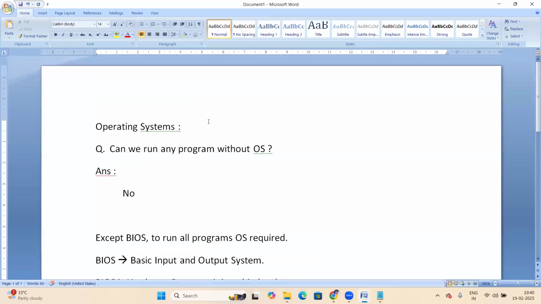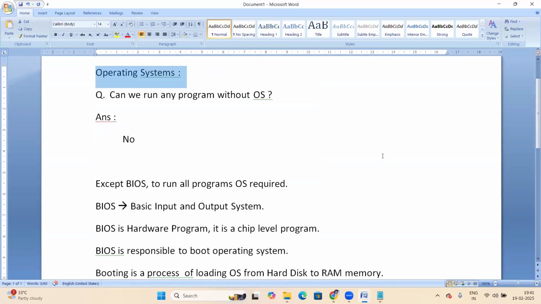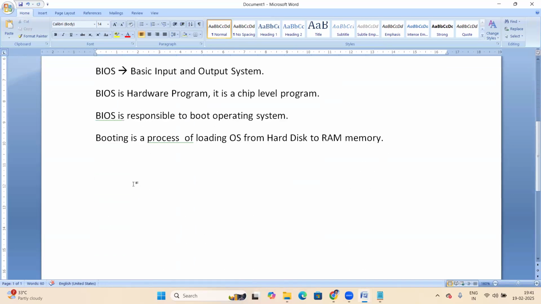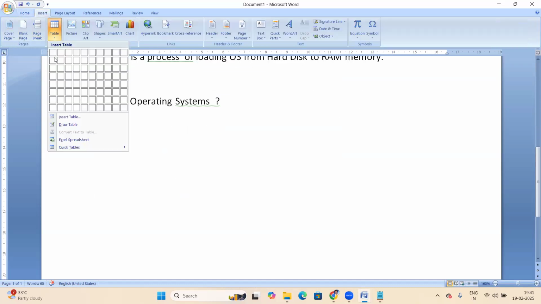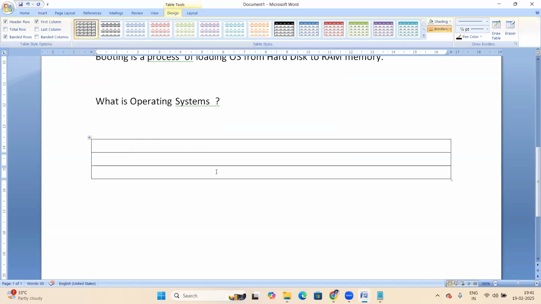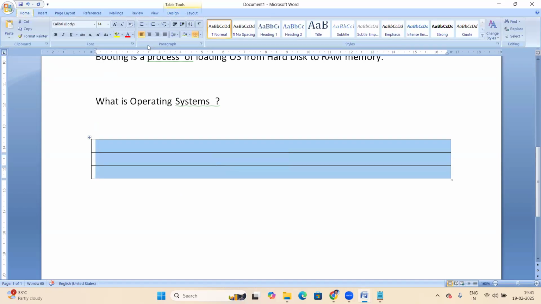What is operating system? Topic about OS. See, let us take a computer. In a computer, there are different layers here. First of all, this is the hardware layer.